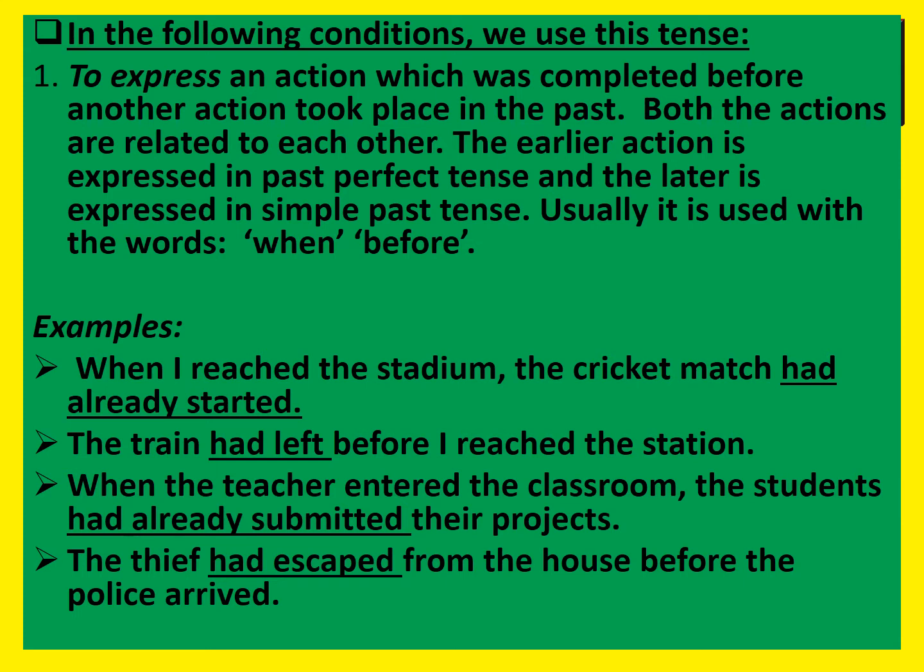See the next example. When the teacher entered the classroom, the students had already submitted their projects. That means the teacher entered the classroom only after the students had submitted. So here you find two actions. Earlier action is the students had already submitted their projects. Then afterwards the teacher entered the class. So that is the second action. So here we find the earlier action is expressed in past perfect tense. That is the students had already submitted their projects.